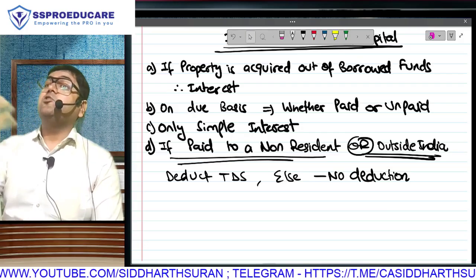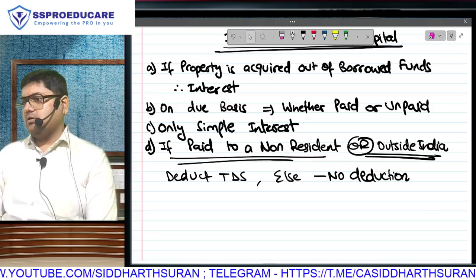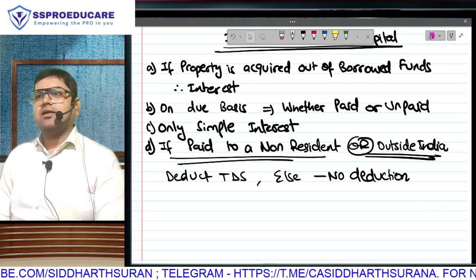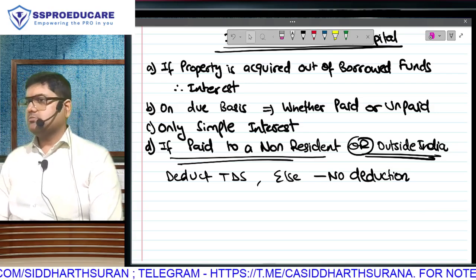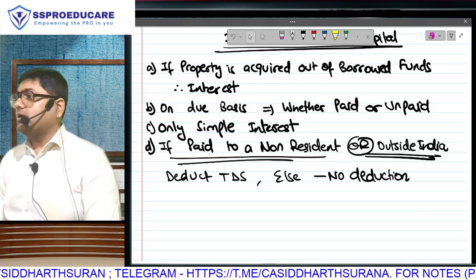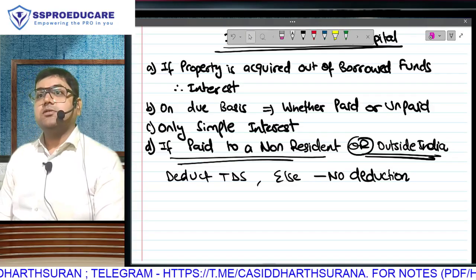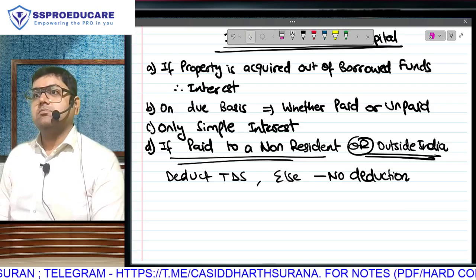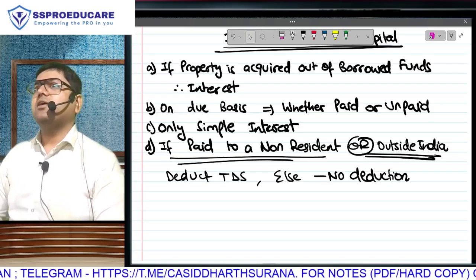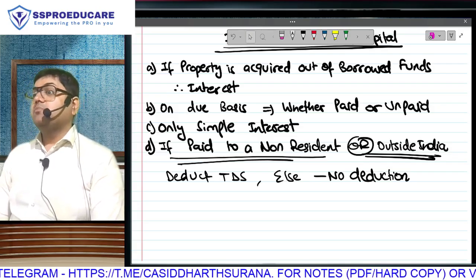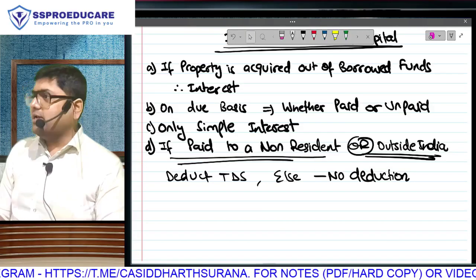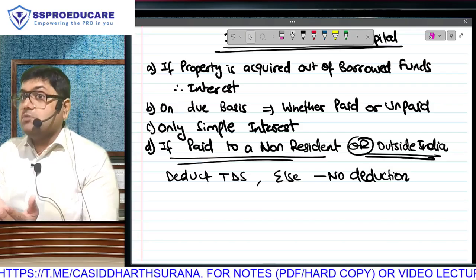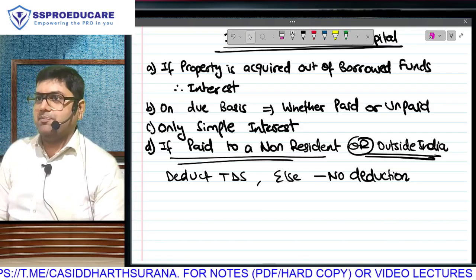As a payee, do you have to offer the income to tax? Let's take the coaching class and faculty example. Let us assume that I am getting 100 rupees to complete your batch. So is the coaching class a source of income? Do I have to offer that 100 rupees to tax? At the end of the year when my total income is computed, it won't be only this 100. There will be many other amounts, but out of the total, this 100 will also be a part of it.